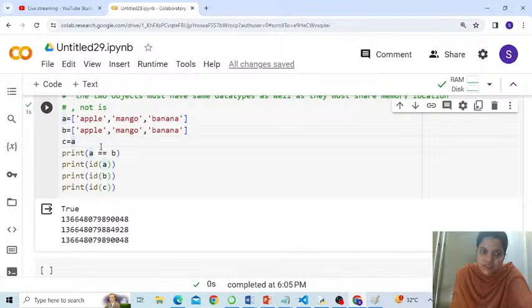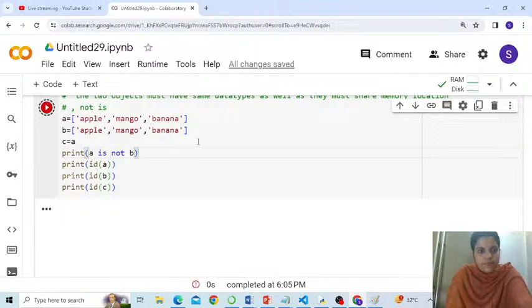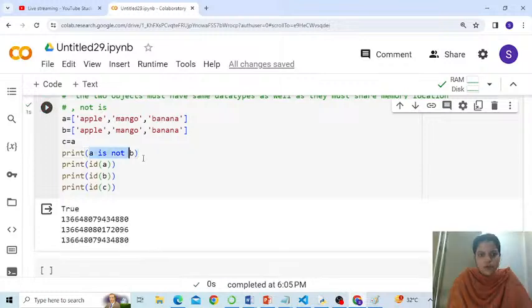That's an identity operator, or is not. Fine. What if I write it like this? I think I made a mistake. It is not is, it is is not. Yes, true, correct. A is not B. I hope you're getting my point. A is not B, that's what we want to say. Clear, right? So is and is not are the two types of identity operator. If you could give me just one more minute of time, in short, I will also show you.